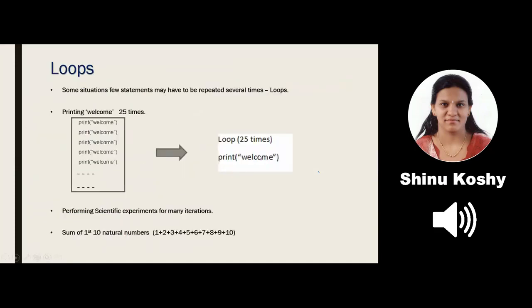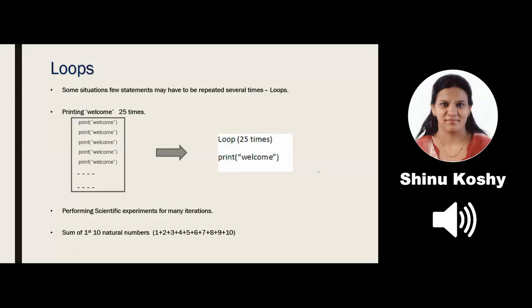Okay. Next, we are going to another concept called loops. This is in order to do our lab cycle number 21. So let me introduce you to a new concept in programming that is called loops. There are certain cases where we would like to repeat some sentences. Example, I ask you to print welcome once. What will you do? You type welcome inside a print statement. So you write it very happily: print, brackets, double quotes, welcome.